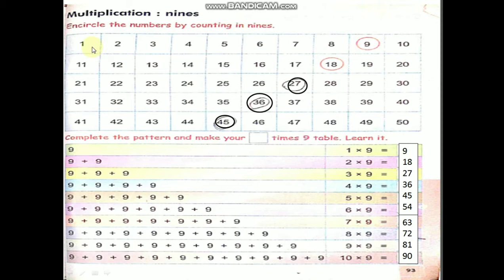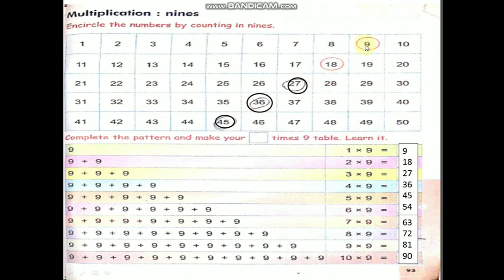Count and encircle. 1, 2, 3, 4, 5, 6, 7, 8, 9. The ninth one, what do you have to do? Encircle. Again next 9. 1, 2, 3, 4, 5, 6, 7, 8, 9. Counting in nines. Like that you can count up to 59 and encircle, children. Then what will you get?